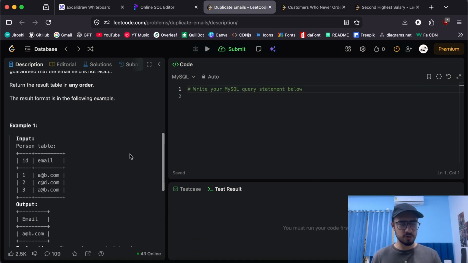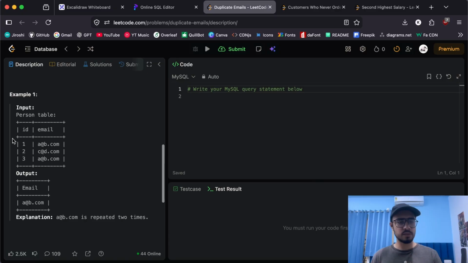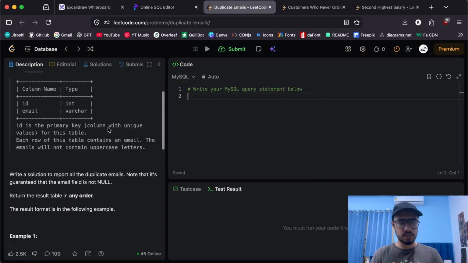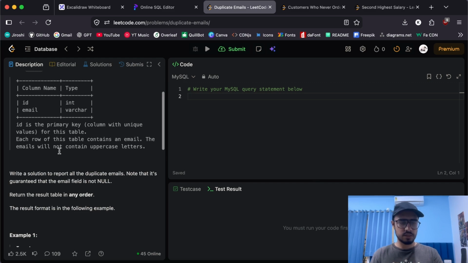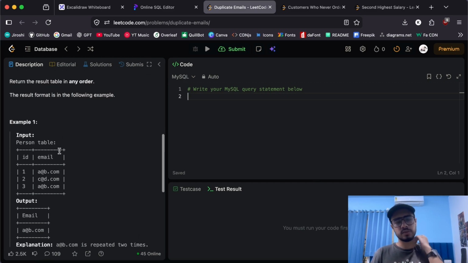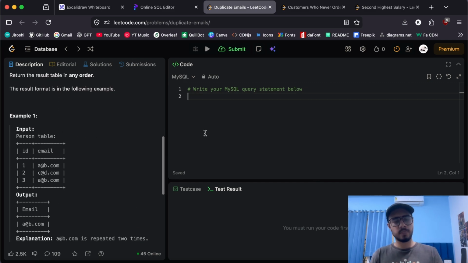Okay, so we also have an example here that we have a person table with a few IDs and emails, where this particular email is appearing 2 times. That means it's a duplicate email, and we need to report this. Now the output should look something like this: email column name and with the duplicate emails. Perfect. Now let's think about how we can write a SQL query to get this specific output.